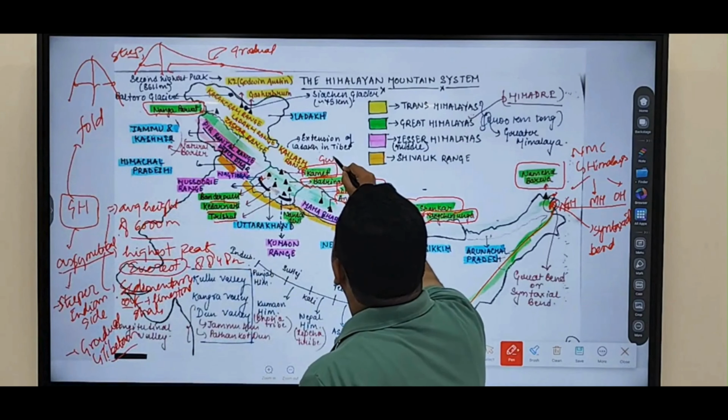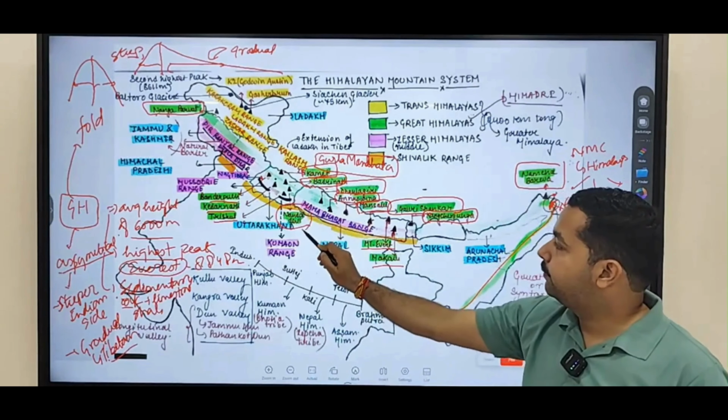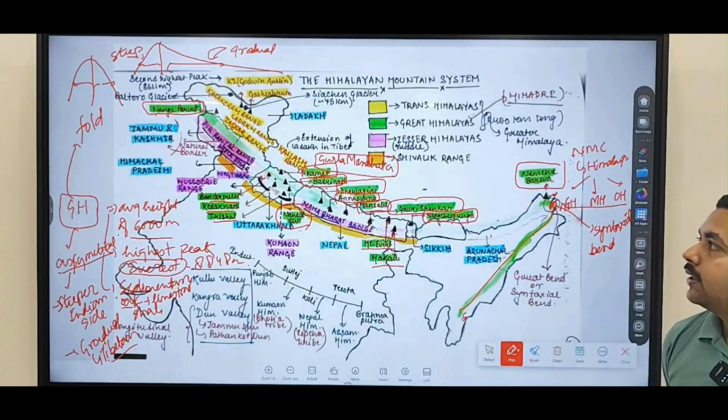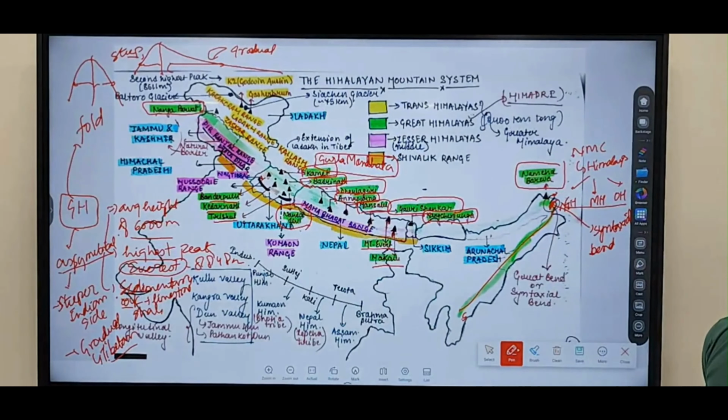So there is also a peak referred to as Gurla Mandata lying in this region. Clear? So note down the name of all these: Makalu, Mount Everest, Gauri Shankar, Kanchenjunga, Mansalu, Annapurna, Dholagiri, Badrinath, Kamet, Trishul, Kedarnath, Bandarpunch, Nanda Devi and Gurla Mandata. All these you write down as peaks of the Greater Himalayas.